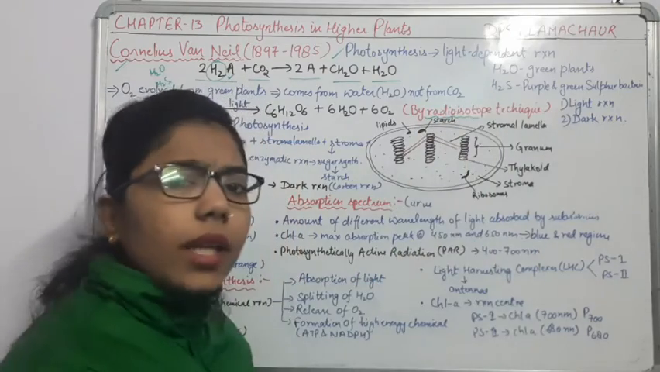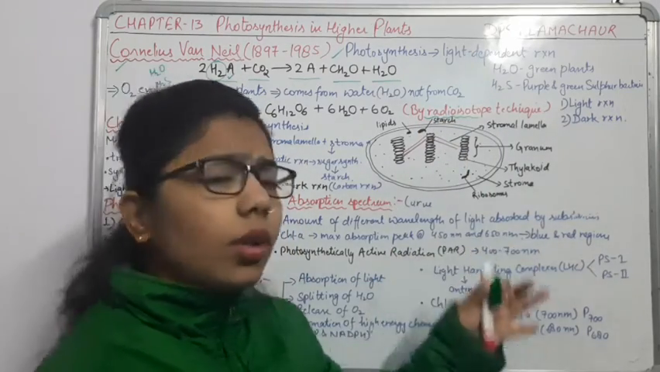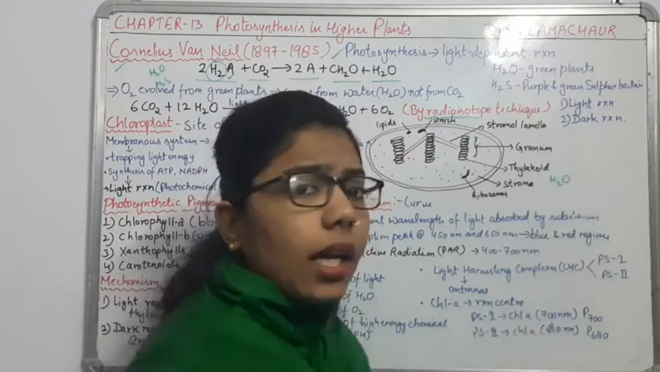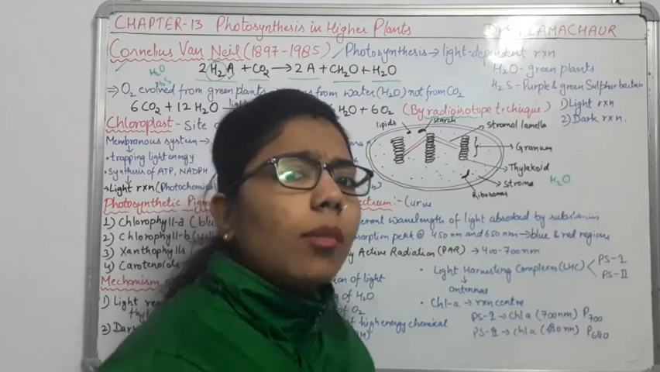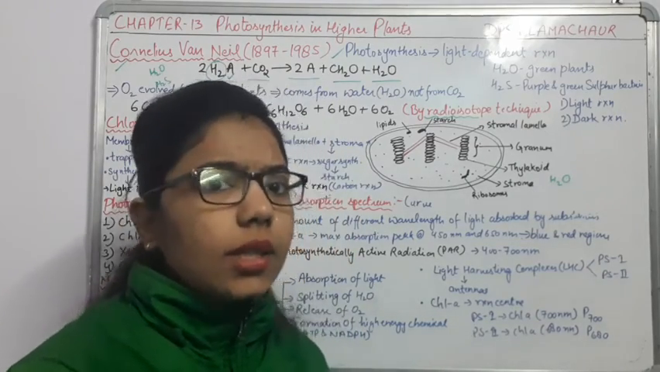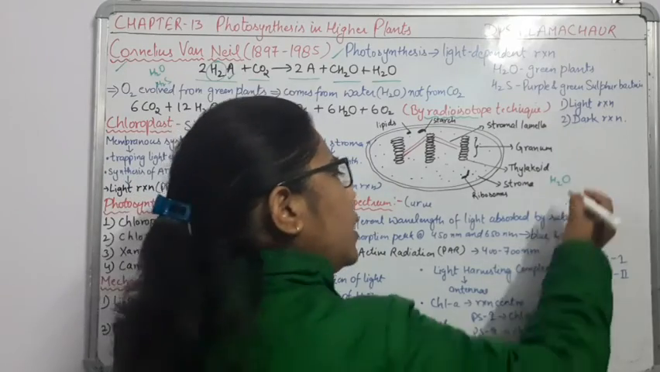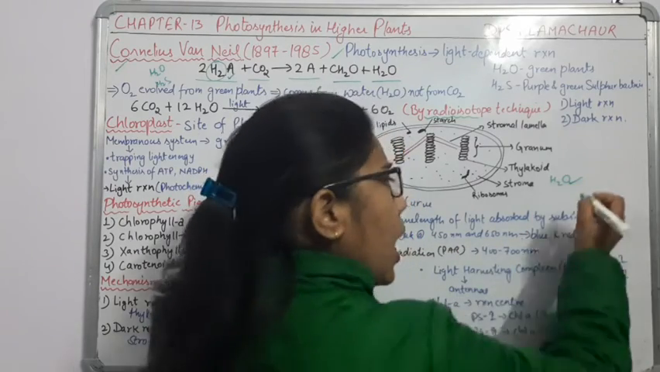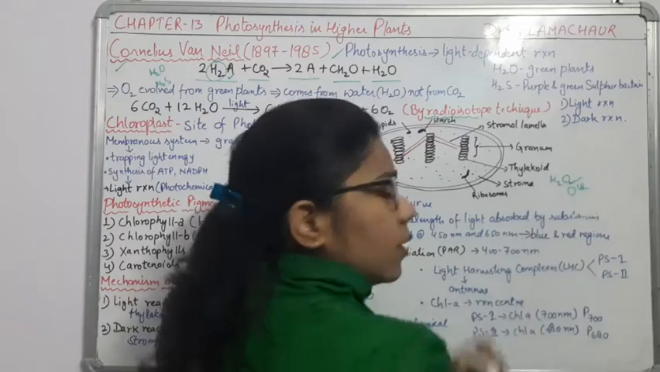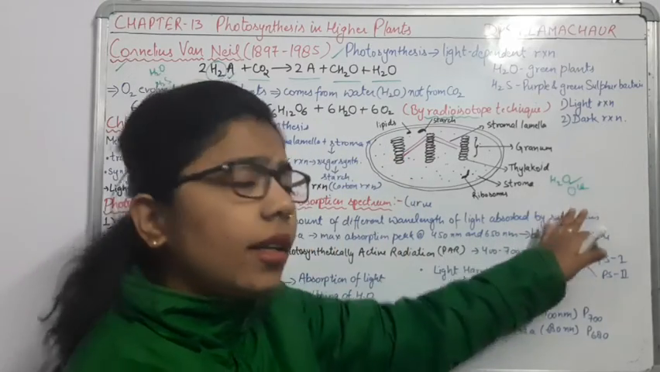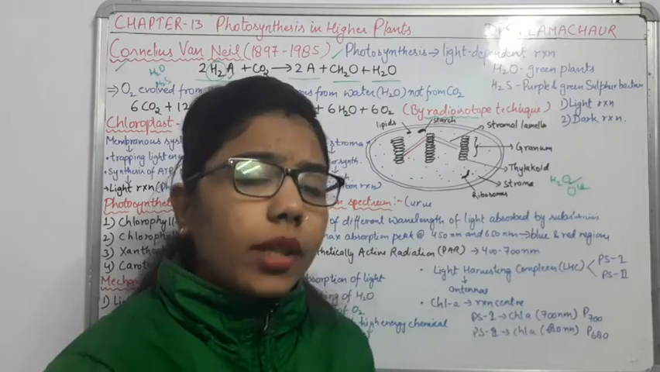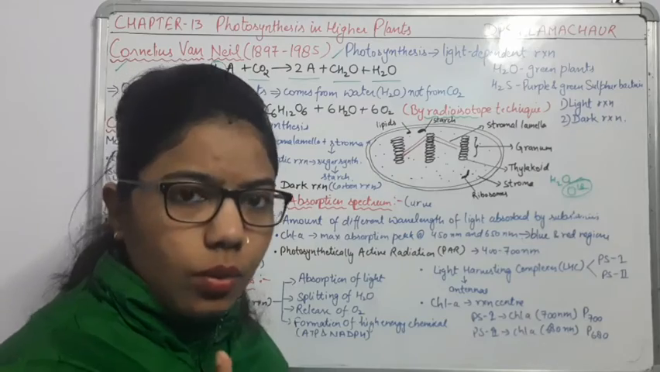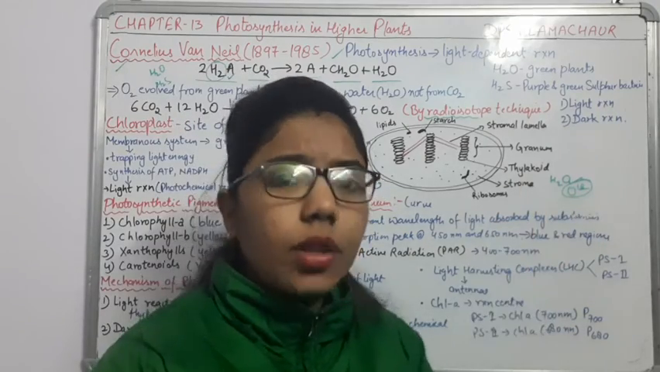In the radioisotope technique, what he did was take water that is highly isotopic. Simple oxygen is O16, but in this experiment he took oxygen with a high isotope, that is O18. When they provided this water to the plants, the plants released this labelled oxygen again, not the oxygen coming from CO2.